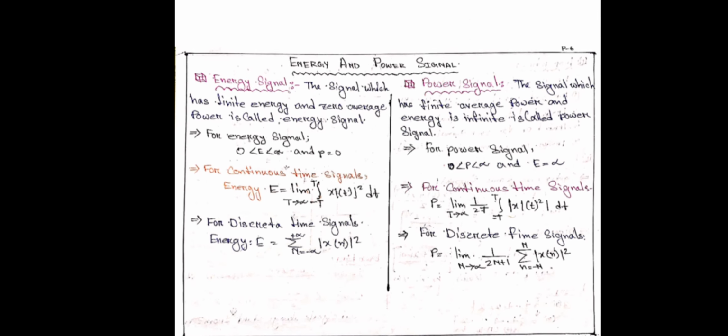Next, energy and power signal. Energy signal: the signal which has finite energy and zero average power is called energy signal. For energy signal, the value of E is greater than 0 and less than infinite, and P is equal to 0.